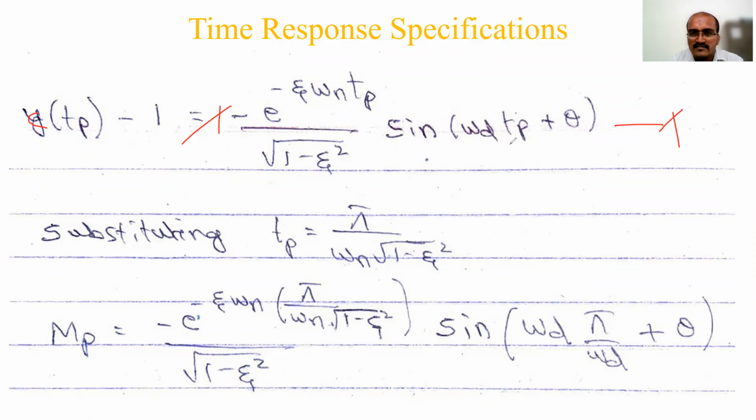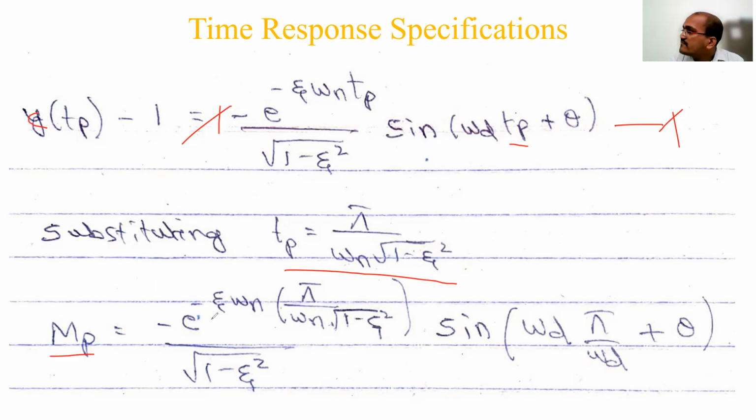Where Tp is there, I will substitute pi by omega d. Wherever Tp is there, I will substitute pi by omega n square root of 1 minus zeta square. Previously we have derived that value, I will substitute it here. And this is called the peak overshoot, Mp. Sorry for the inconvenience.